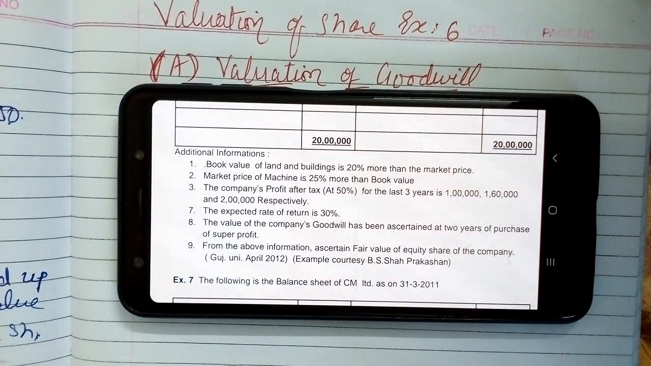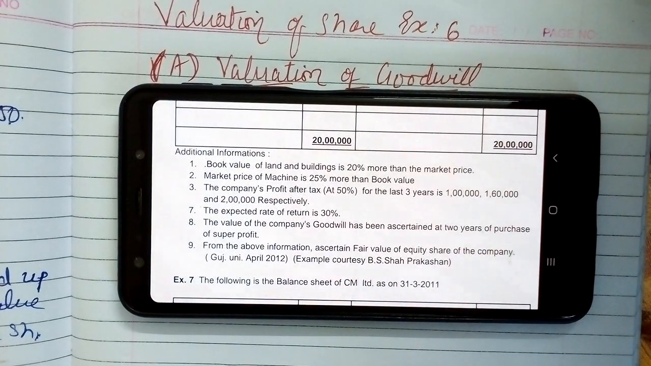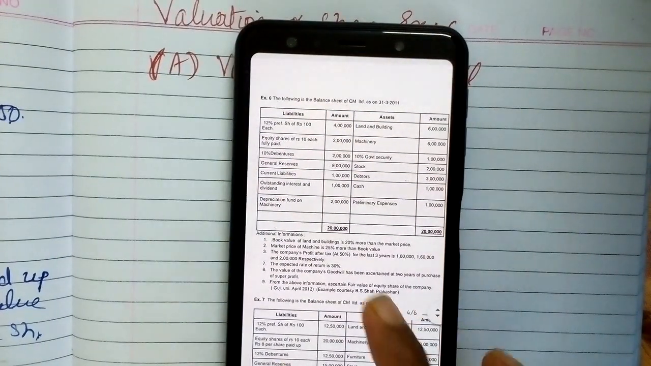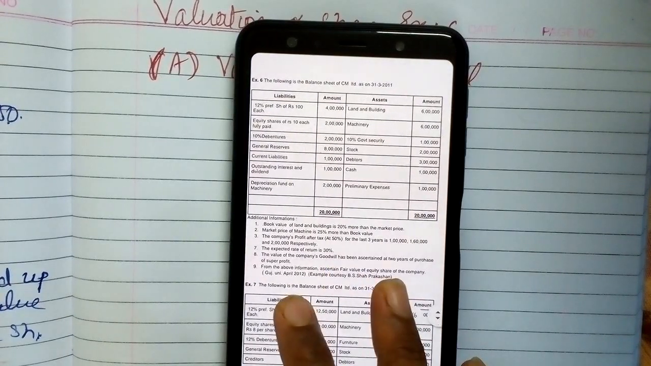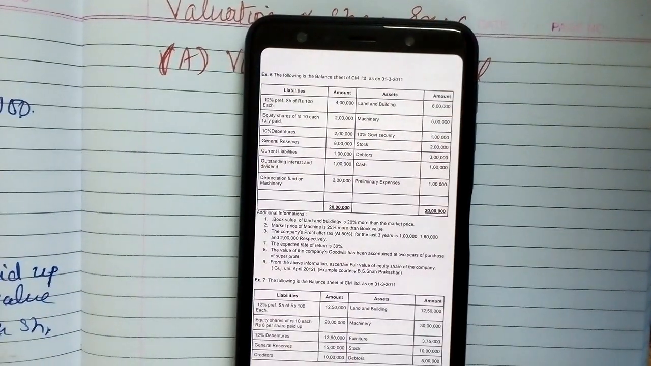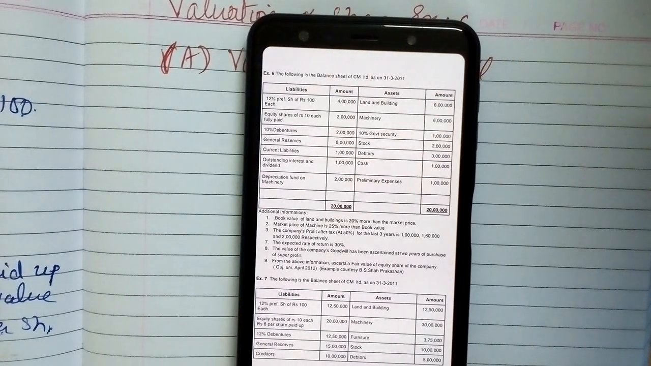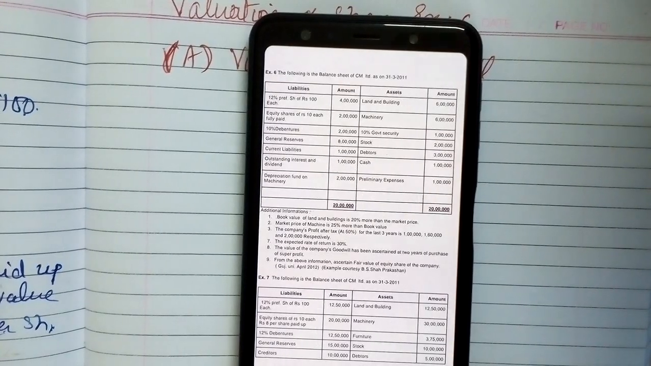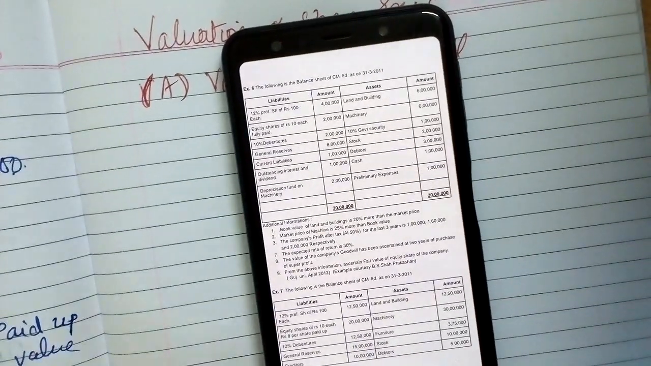The example was asked in Gujarat University April 2012 and the example is courtesy of B.S. Shah Prakashan. So firstly, we have to calculate the valuation of goodwill and then we can move forward with the valuation of share. But before that, we need to calculate the market value of land and building.